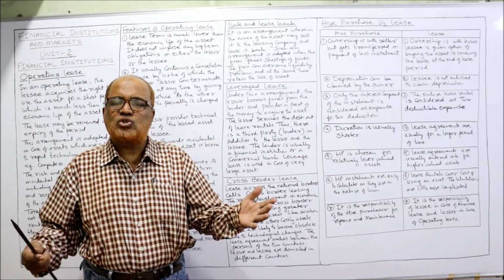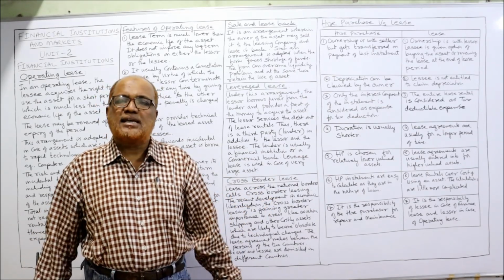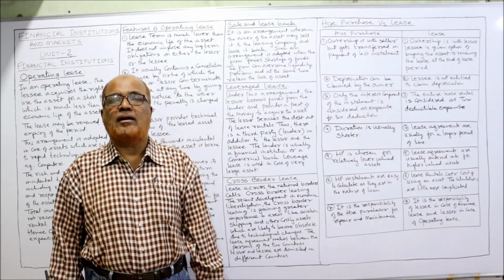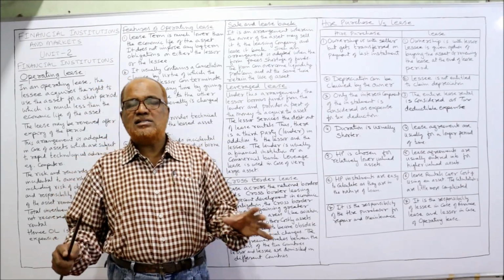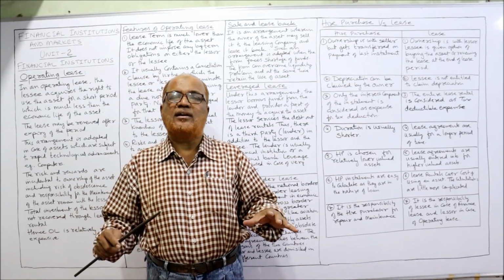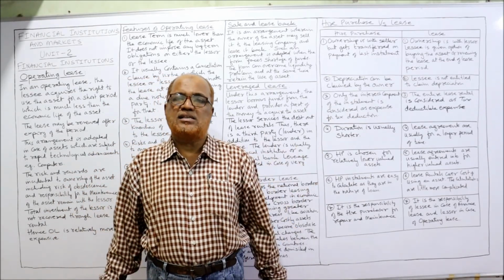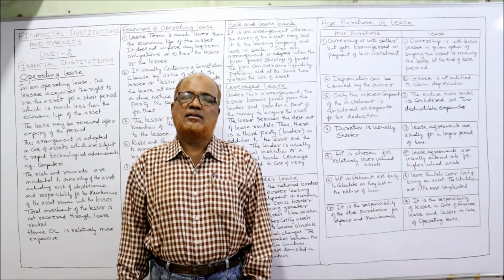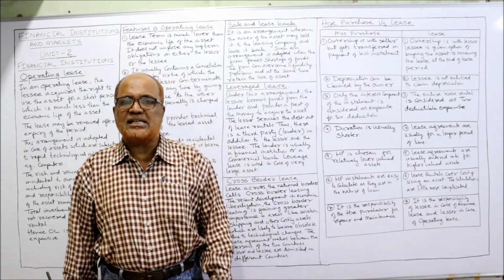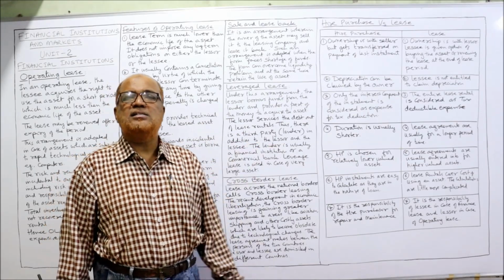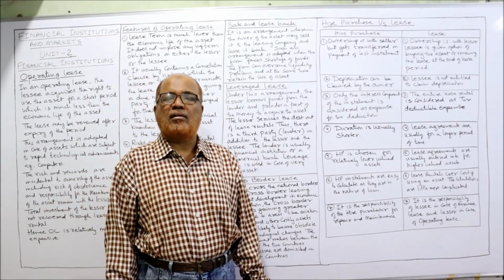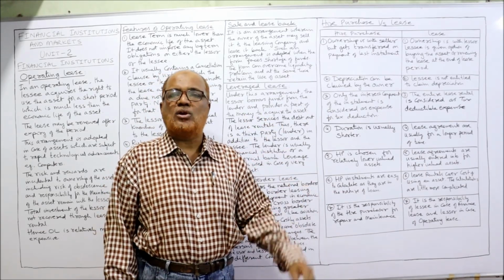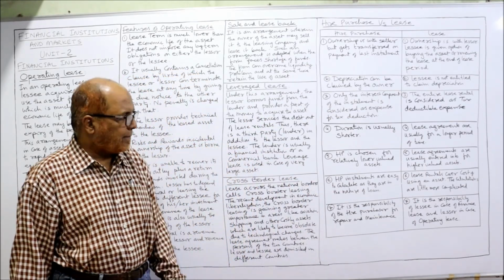So calculation of installment is very easy, whereas calculation of lease rental is a complicated matter, because in lease rental, the lessor has to find out how much benefit the lessee is going to get. What is the cost of using the asset? On that basis, lease rental will be fixed. So calculation of lease rental is a little bit more complicated than the calculation of installment in HP.